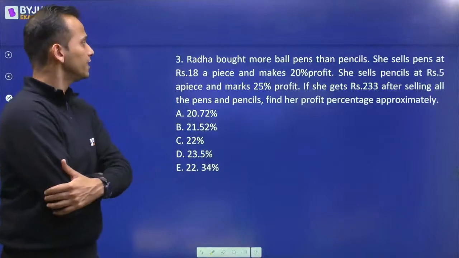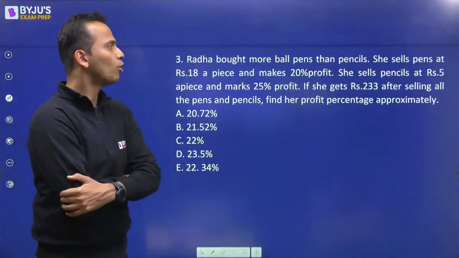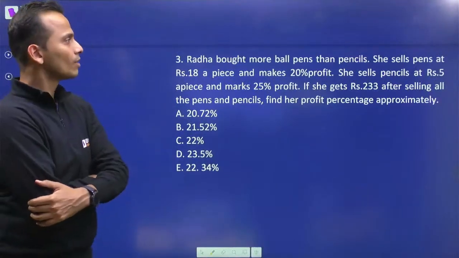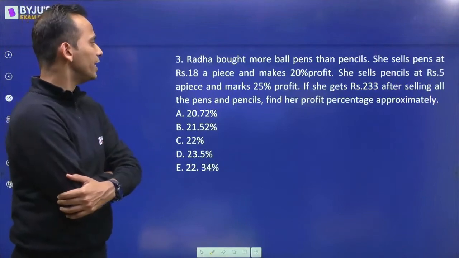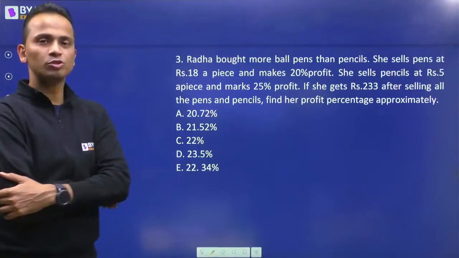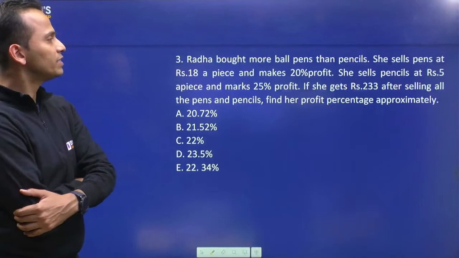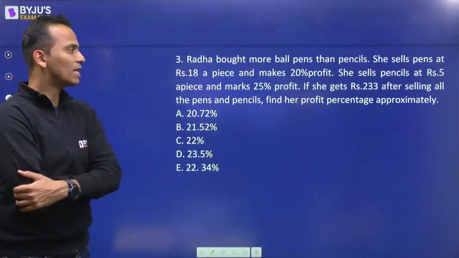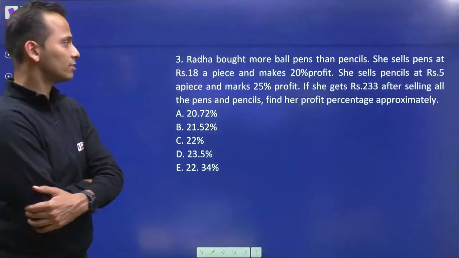So reading the question, it says, Radha bought more ball pens than pencils. She sells pens at rupees 18 a piece and makes 20% profit. She sells pencils at rupees 5 a piece and makes 25% profit.